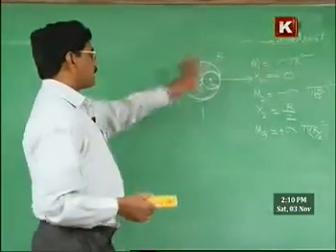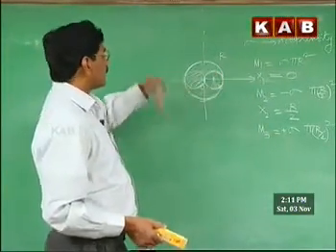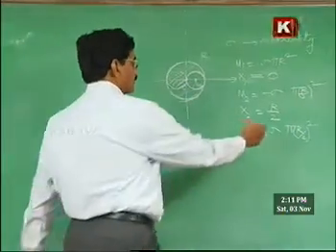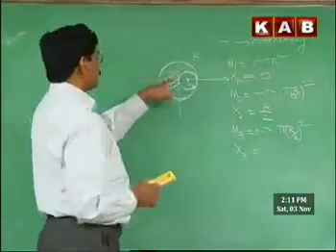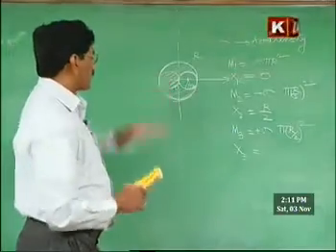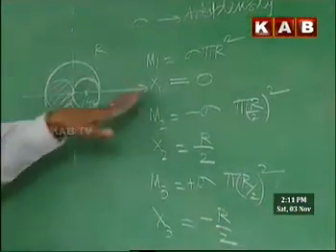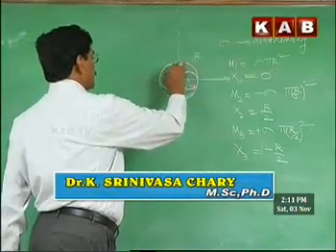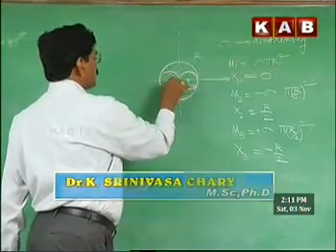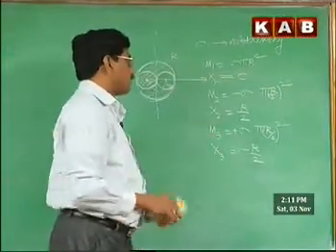Negative mass means mass is subtracted there, and mass is added here. Similarly, x3, the center of mass of this added small disc, is minus r by 2, because this is the positive x-axis and the center of this pasted disc is at a distance r by 2 on the other side. Therefore, we write minus r by 2 as the x coordinate.